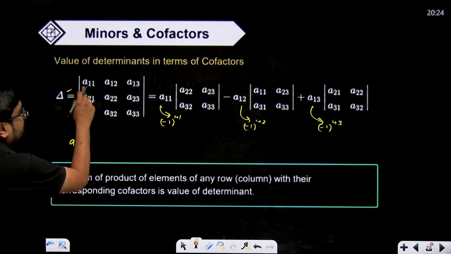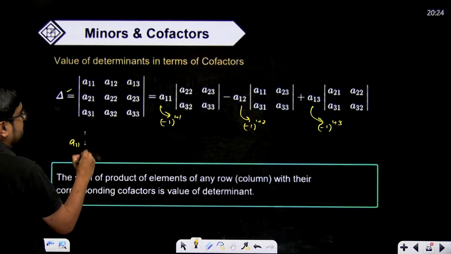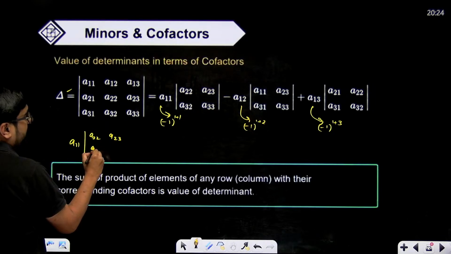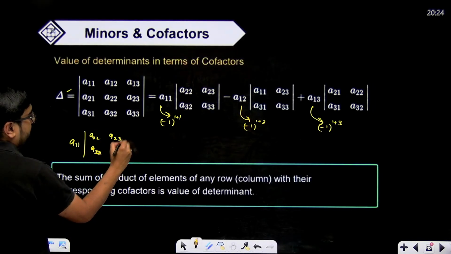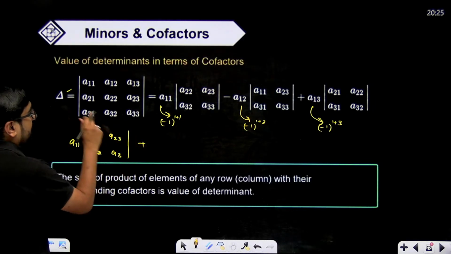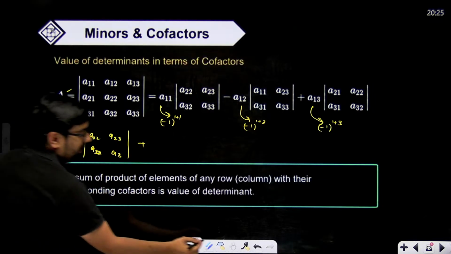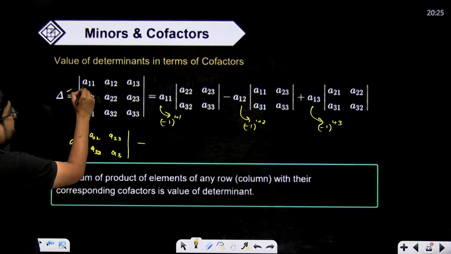A11 multiplied with its cofactor determinant, similarly A22, A23, A33, A32, A33, right? Plus A21 multiplied with minus 1 to the power 2 plus 1. So that means negative, instead of plus, negative. I am solving column wise.